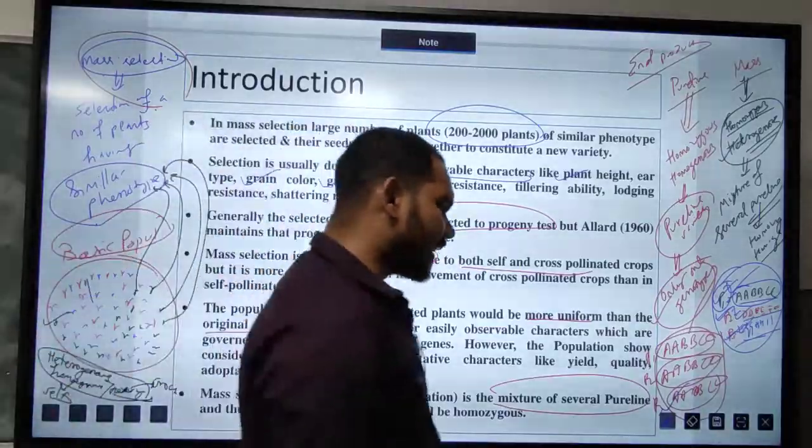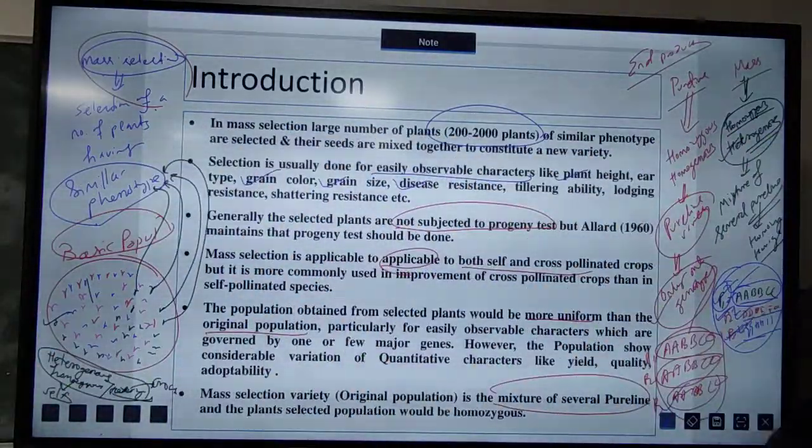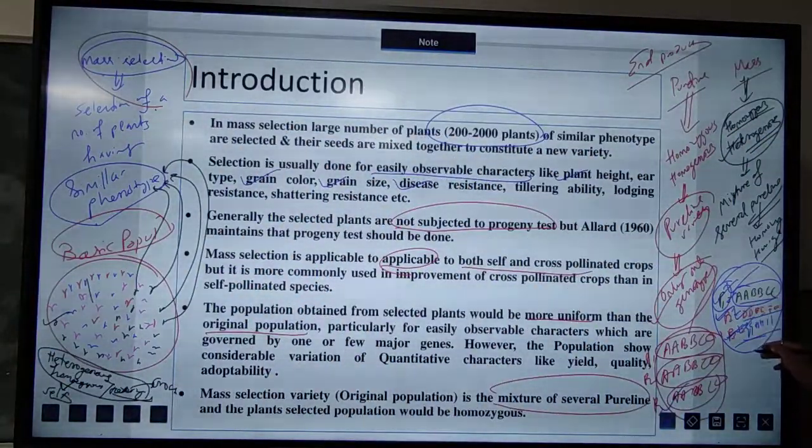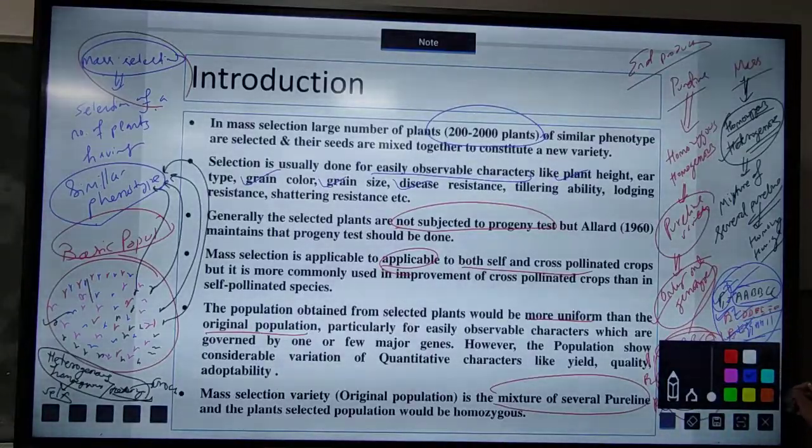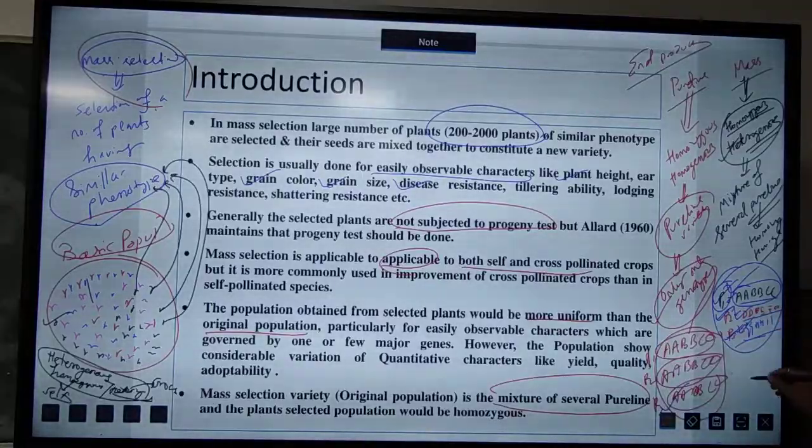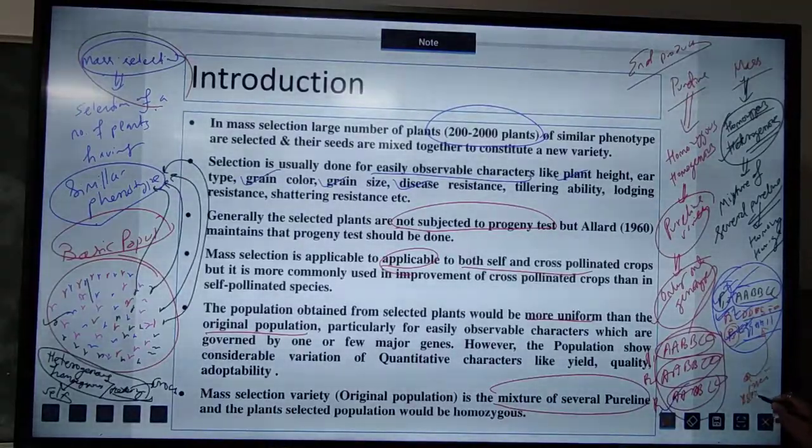So here I am saying that as these are a mixture of different pure lines, if an insect attacks plant 3, let us say plant 3 is susceptible to the insect. Let this be a rice plant, and the insect is yellow stem borer.